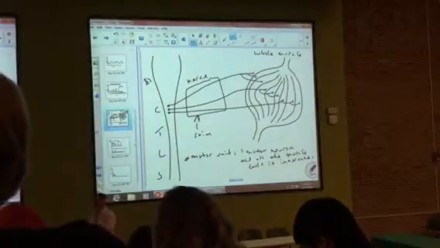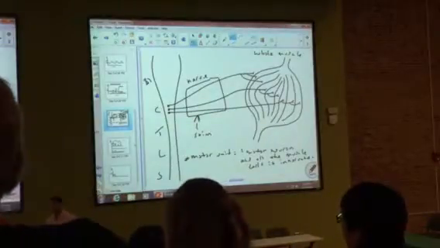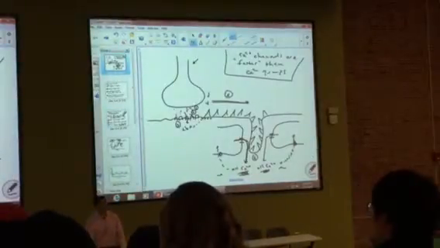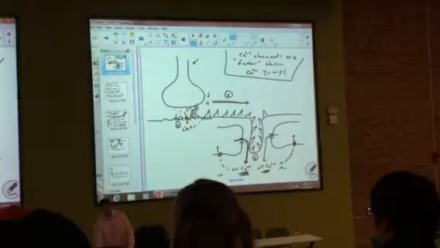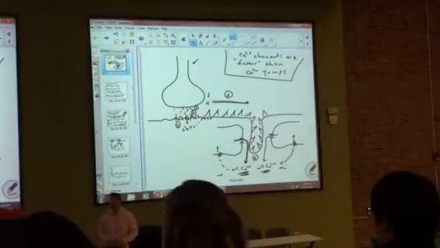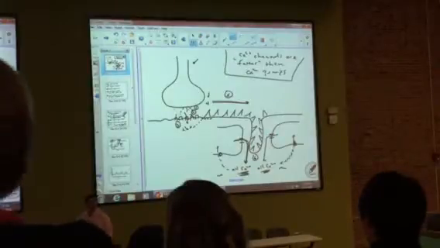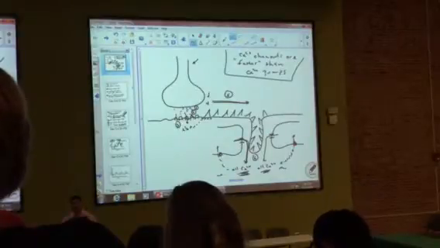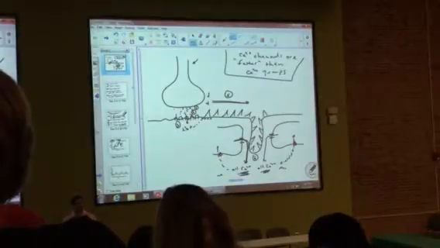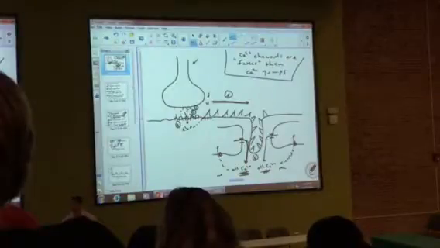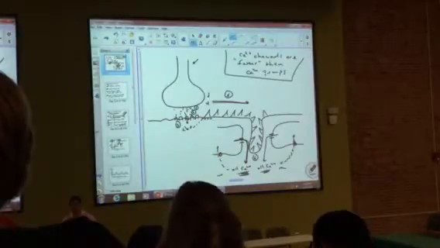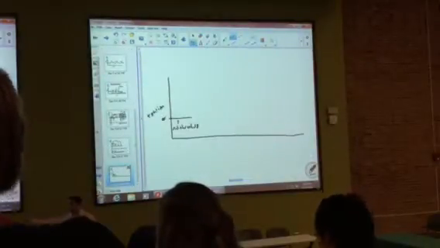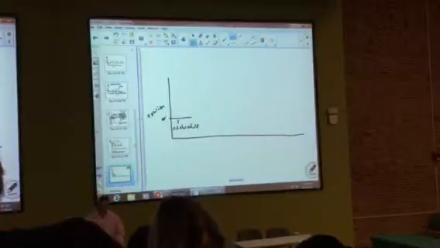Are we going to generate any action potentials in the muscle cells? If we don't stimulate the axon enough to generate an action potential, we're not going to get the release of acetylcholine. We're not going to bind to the nicotinic receptors. None of this happens. And if none of this happens, none of the muscle cells is going to contract. So when we have a subthreshold stimulus, no axons in the nerve get stimulated. And if no axons get stimulated, then we have no contraction, and that's why that line remains flat. Okay?